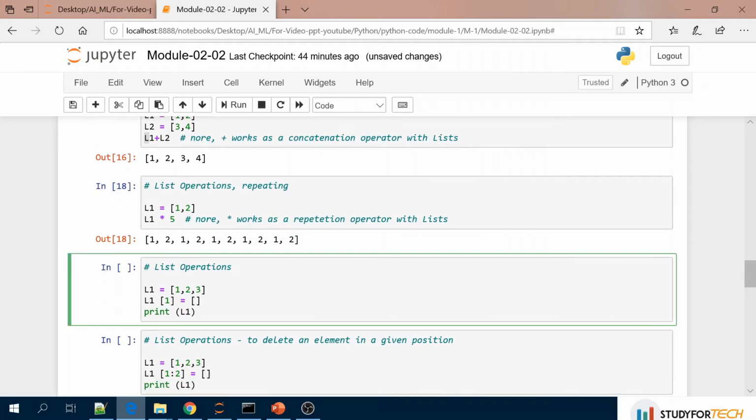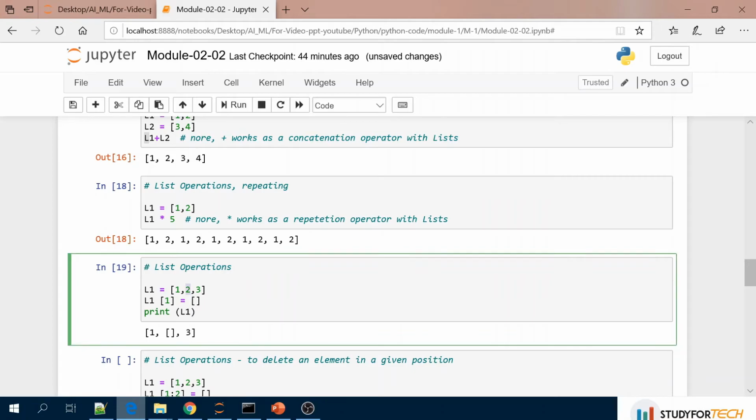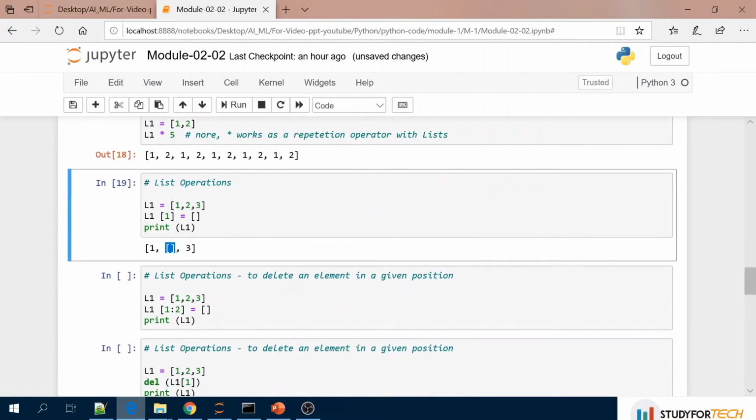List operation: this is L1, 1 2 3. At the first position you want to give the empty list. Then let's see what is happening. At the place of the first position, this is in place of the second value, because the value 2 is at the first index. So at the first index, the empty list has been inserted.